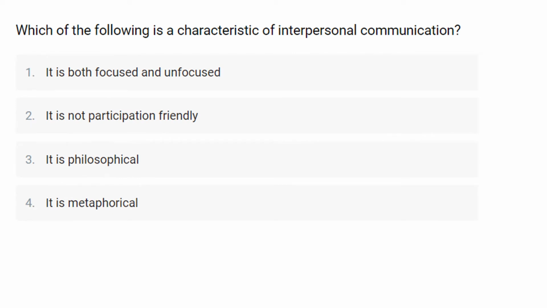Which of the following is the characteristic of interpersonal communication? So here in this question they ask you which of the following is considered as the characteristic of interpersonal communication, for which the first option is it is both focused and unfocused. Second one is it is not participation friendly. Third one is it is philosophical, and the last one is it is metaphorical. Okay. So as we said, communication is a two-way process.